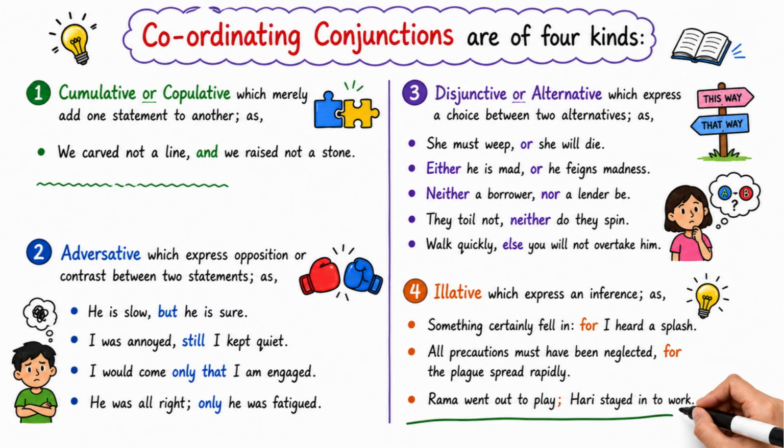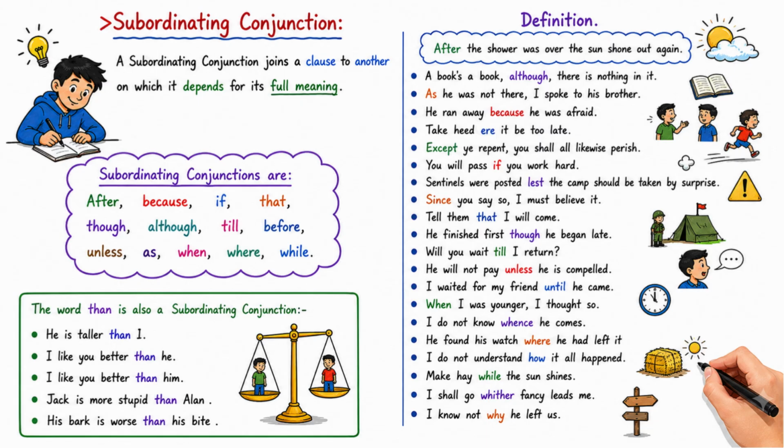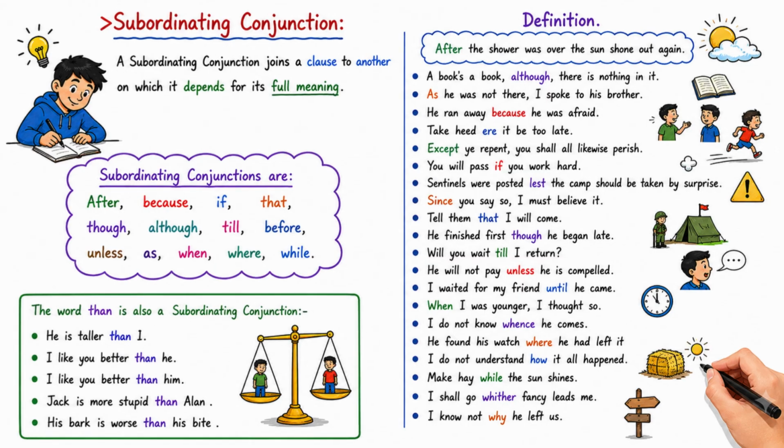Read the sentence: I read the paper, because it interests me. The sentence contains 2 statements or clauses, one of which, "because it interests me," is dependent on the other. Hence the conjunction introducing the dependent or subordinate clause is called a subordinating conjunction. Definition: A subordinating conjunction joins a clause to another on which it depends for its full meaning. The chief subordinating conjunctions are after, because, if, that, though, although, till, before, unless, as, when, where, while.